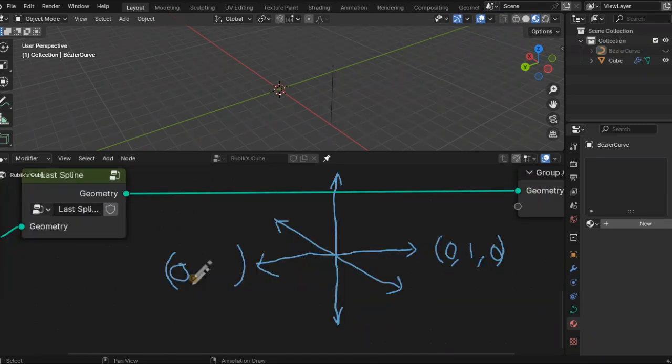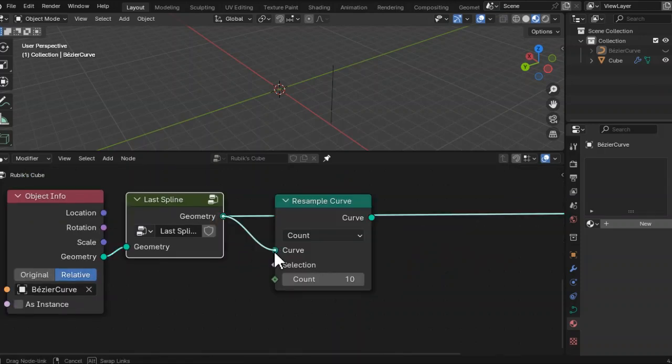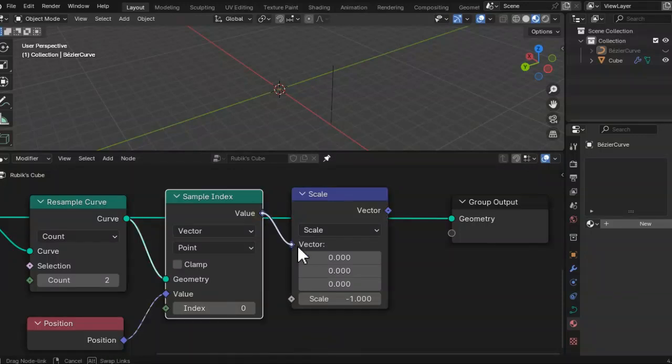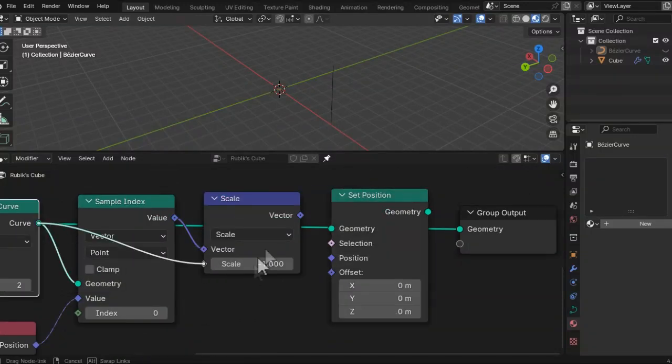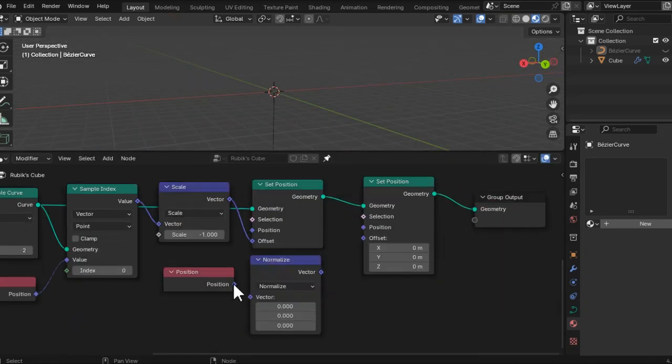Now let's get the 3D cardinal direction vectors from this last spline. First, resample the curve to have 2 points, or I can say vertices. We will sample the position of the first point, scale the output by -1, and use a set position node to offset the geometry. Use another set position node to normalize the position of the points. This will make the distance of the line to be 1 meter.